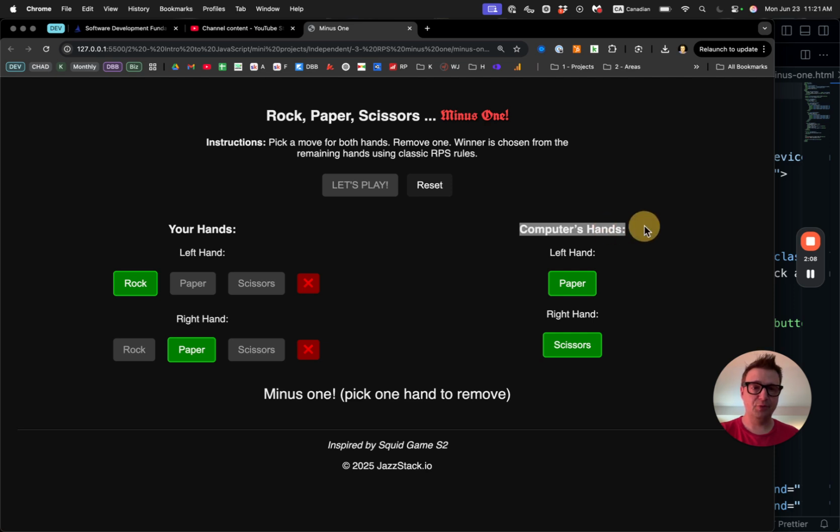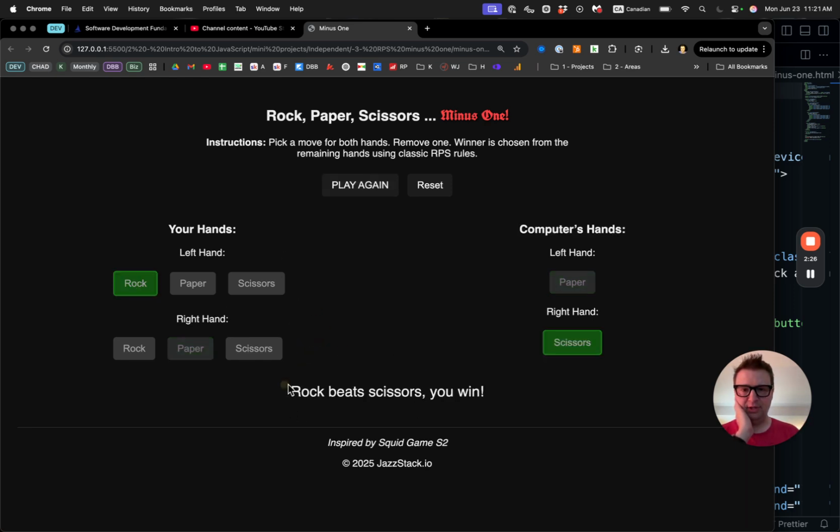Then we see the computer's hand, the opponent's, and then we have to decide which one we want to take out. If I keep rock, I may beat scissors, but I may be beaten by paper. And if I keep paper, I may tie with paper, but lose with scissors. So I'm going to choose to keep rock, so I'm X-ing out this one. And then rock beats scissors, you win.